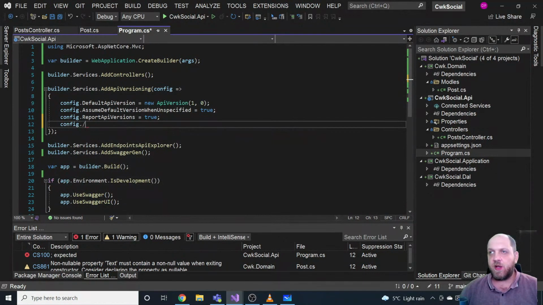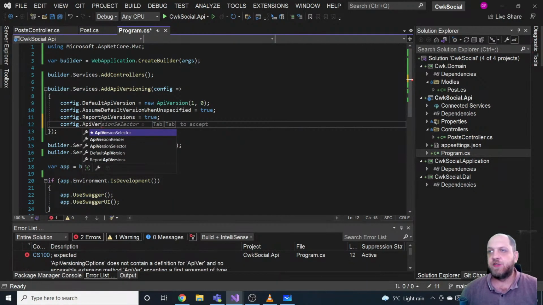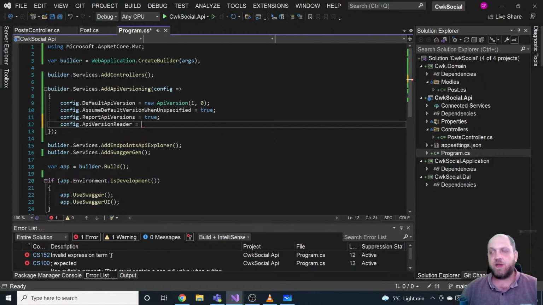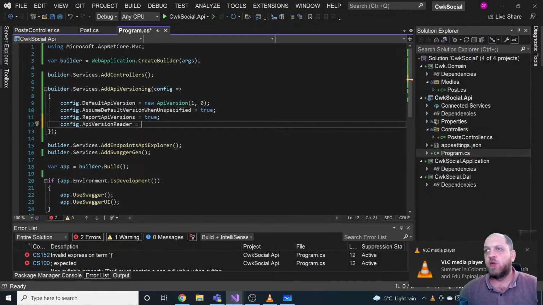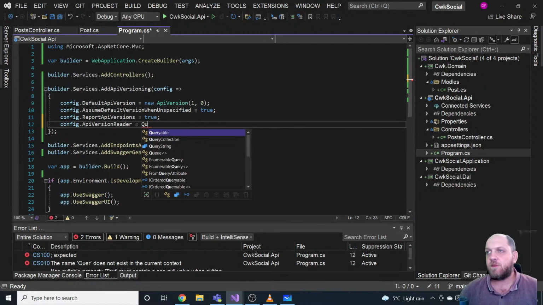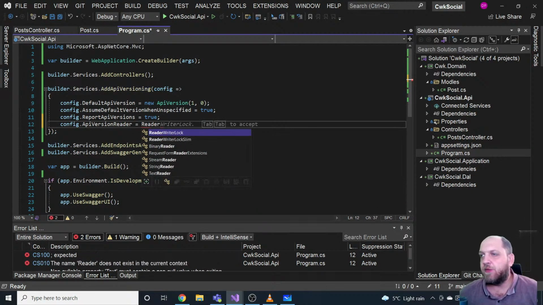And then there's one other configuration that we can do, and this is the API version reader. This is the part of the configuration that instructs our API versioning package exactly what approach to versioning we want to go for. And here, for instance, we will have query. How was it? I don't remember everything from scratch.